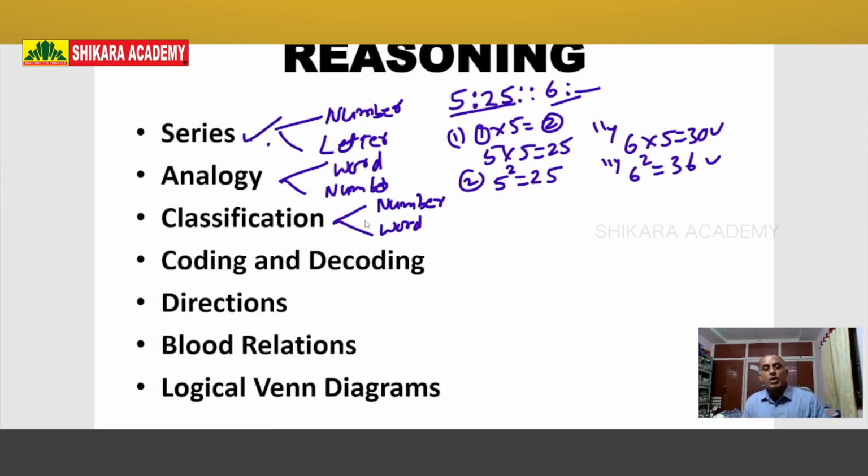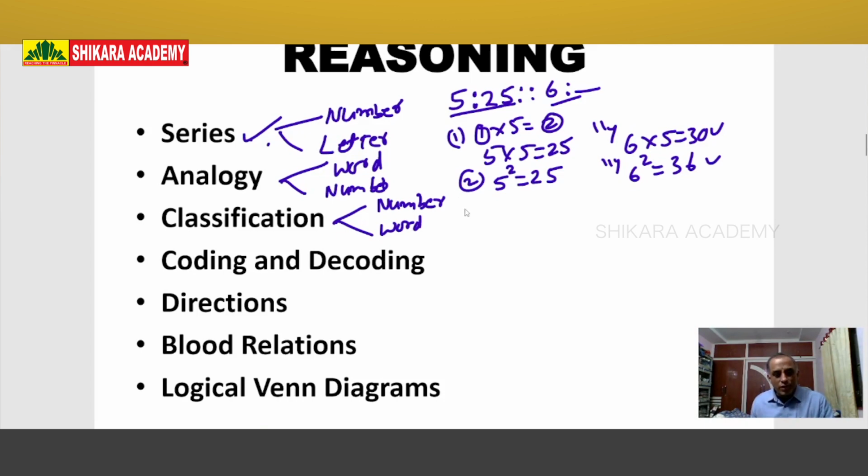Here they will give four numbers or four words. Number classification means out of four numbers, except one, the remaining three belong to one family. Find the number which does not belong to that family.